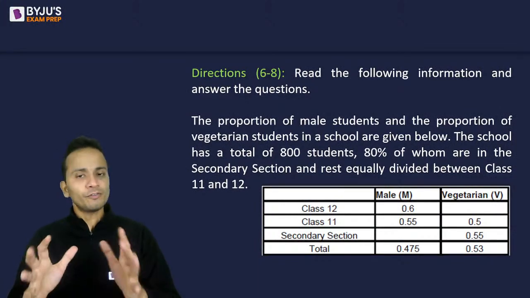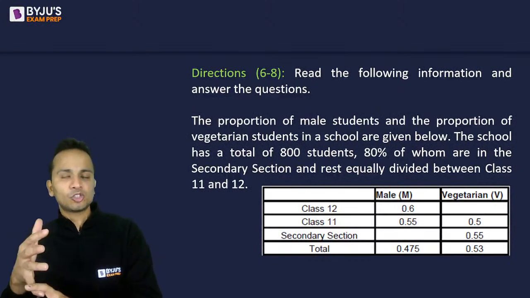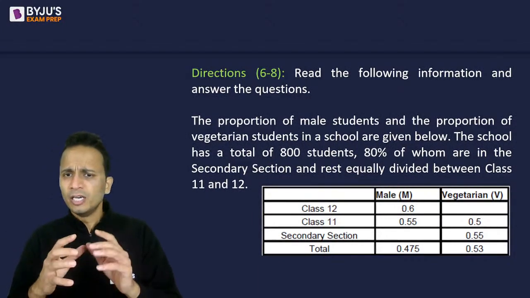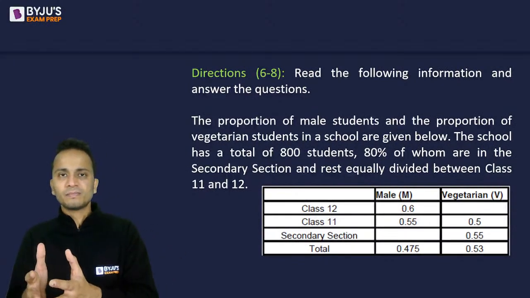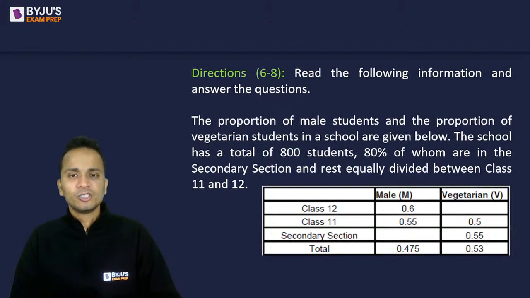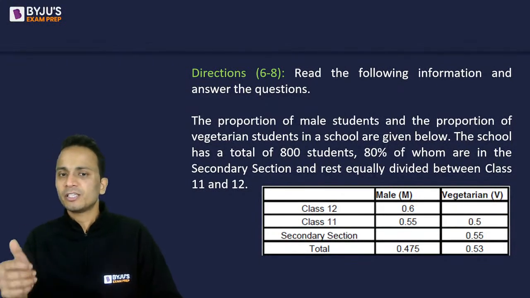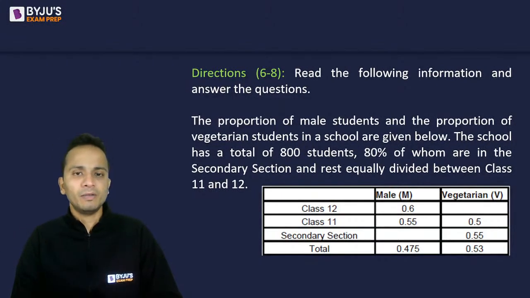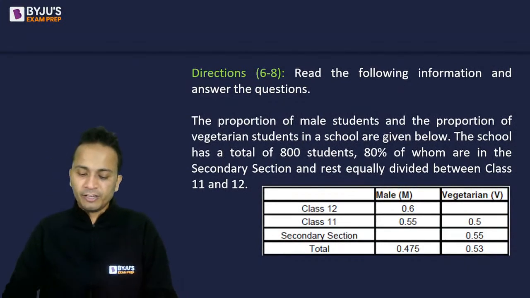Okay. So first of all, this is the division. Then further, every class, class 12, class 11 and secondary section, is further divided into males and females, as well as vegetarians and non-vegetarians. All right. So this is the proportion of males and vegetarians that is given in this table. Now what we have to do is convert all of them into numbers. Absolutely correct, Jaydev. Good. So keep it up.